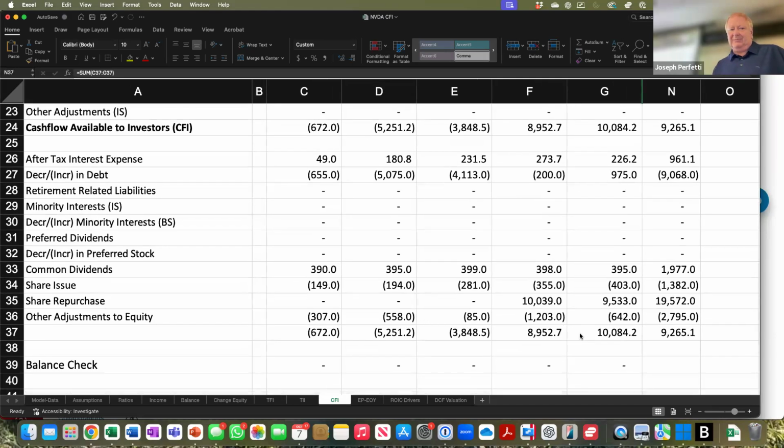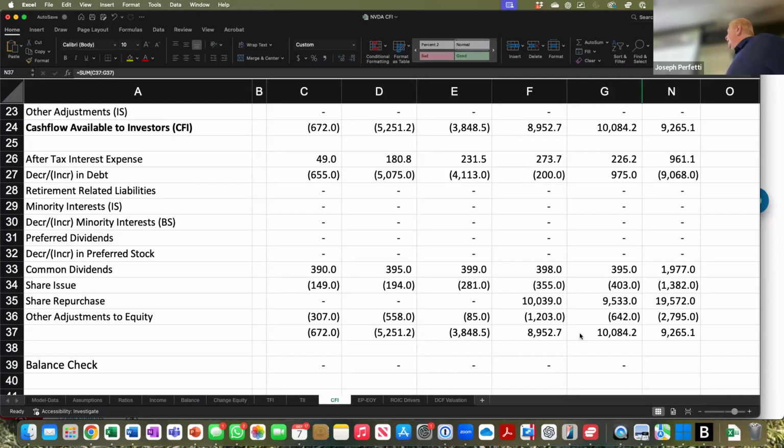961 million went to the debt holders via interest. And then Nvidia increased their debt by 9 billion throughout those 5 years. Towards equity holders, they paid out almost $2 billion in dividends. And they issued 1.4 billion in shares, but bought back almost 19.6 billion in shares throughout the 5 years. And then after some adjustments to equity of about 2.8 billion, they were left with